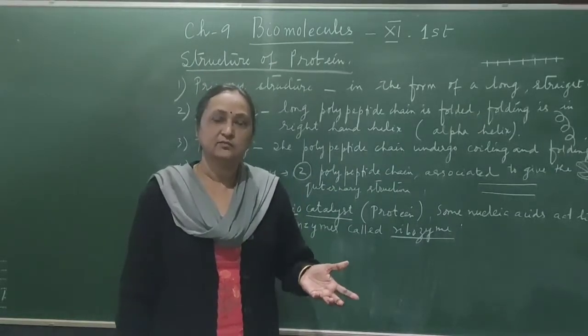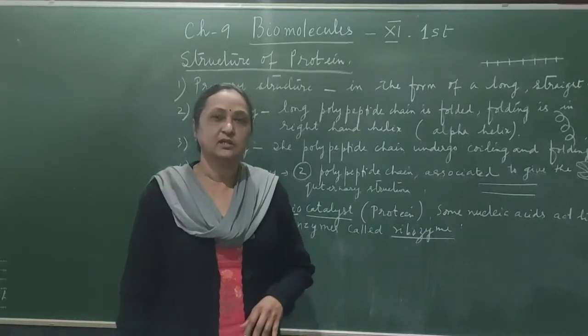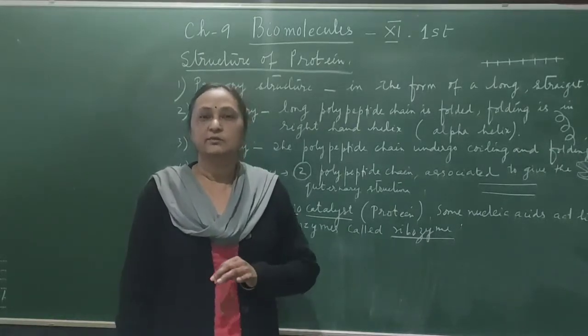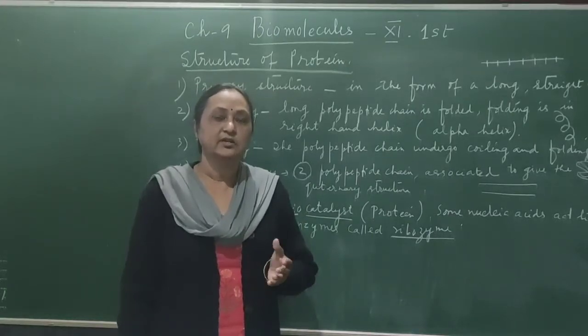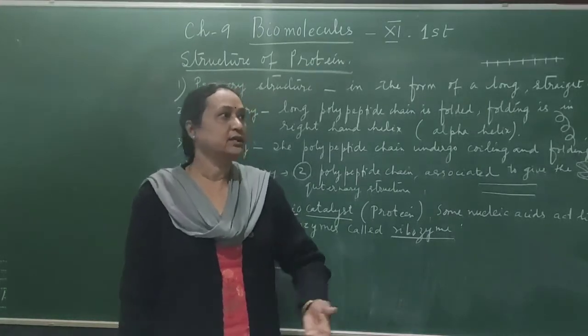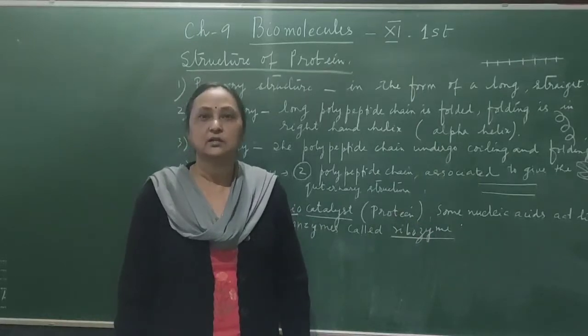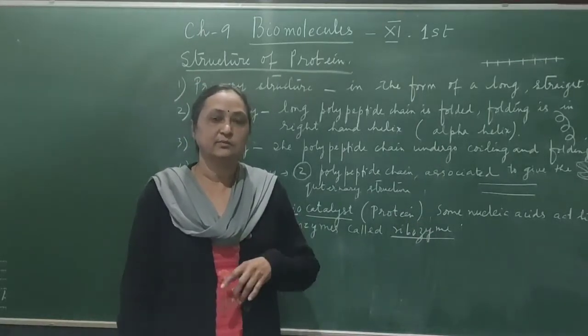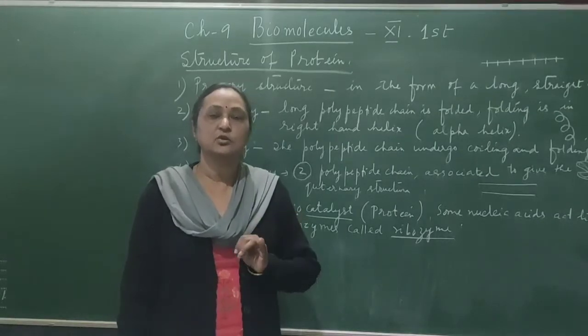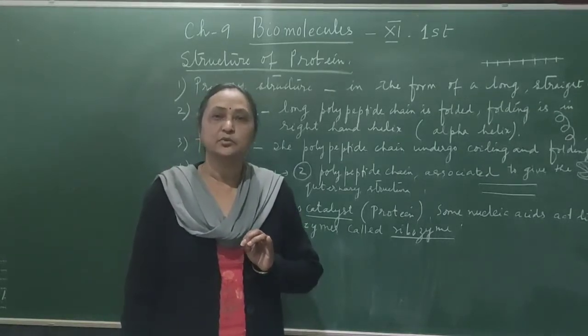In chemistry, a reaction can operate without a catalyst also, but in the living body it is not possible. If there is no enzyme, the rate will be so slow that it will take so many years to complete the cycle. So for any kind of biochemical activity, either catabolism or anabolism, there is a role of enzymes, and all the enzymes are protein molecules.